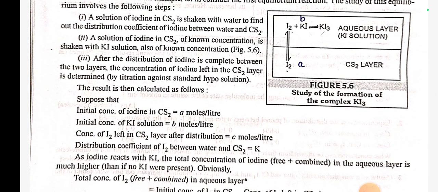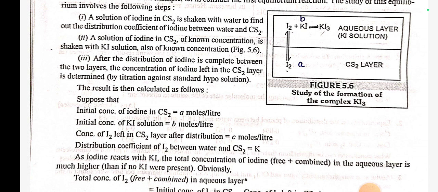Number 1. A solution of iodine in CS2 is shaken with water to find out the distribution coefficient of iodine between water and CS2. Number 2. A solution of iodine in CS2 of known concentration is shaken with KI solution, also of known concentration. Number 3. After the distribution of iodine is complete between the two layers, the concentration of iodine left in the CS2 layer is determined by titration against standard hypo solution. The result is then calculated as follows.